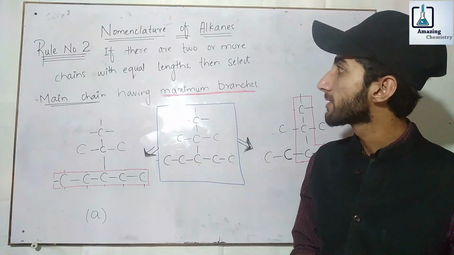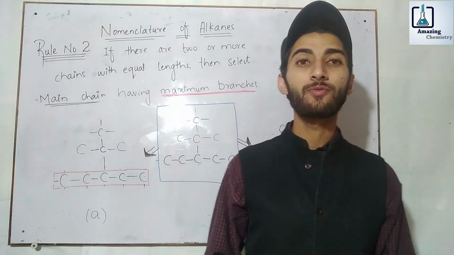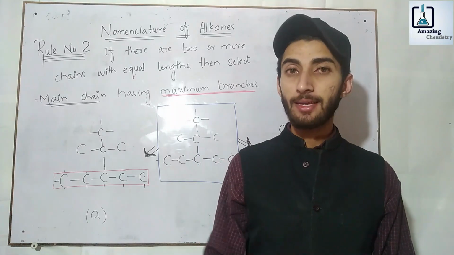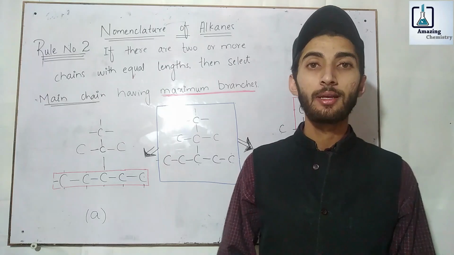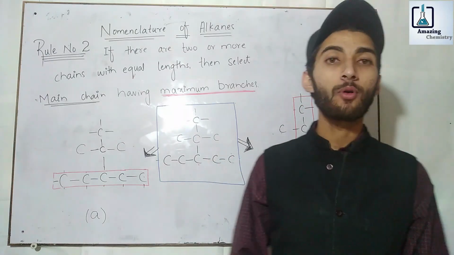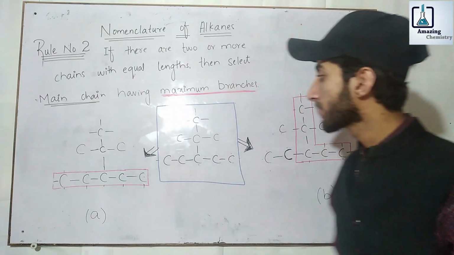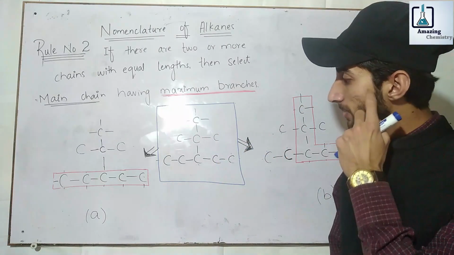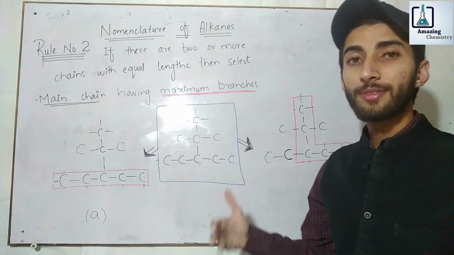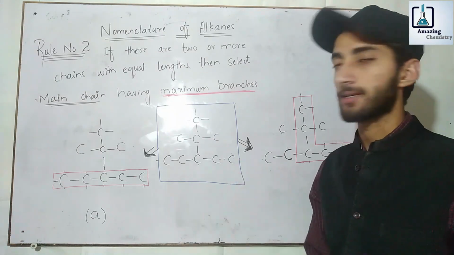The second rule is if there are 2 or more chains with equal lengths in the same structure, then we should select the main chain or parent chain having the maximum number of branches. For example, let us consider the following example. There is a possibility of selecting 2 or 3 main chains in the following structure.